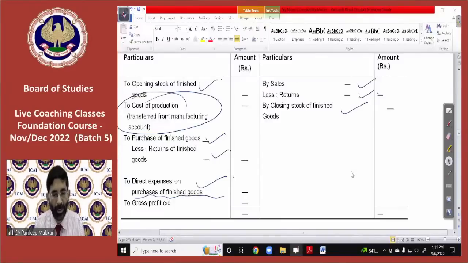In the trading account, we will enter only opening stock of finished goods, closing stock of finished goods, purchase of finished goods, sale of finished goods. In addition to that, if there is any particular expense which has been incurred on those goods which have been purchased as finished goods by us, only those direct expenses will be entered here.